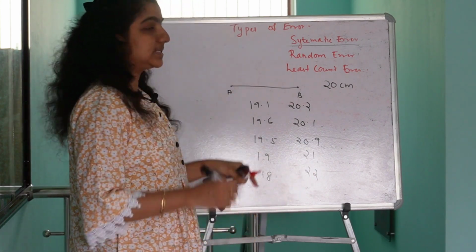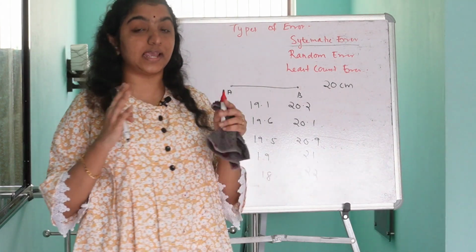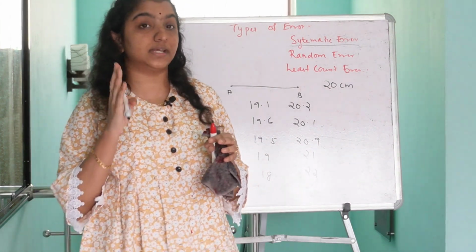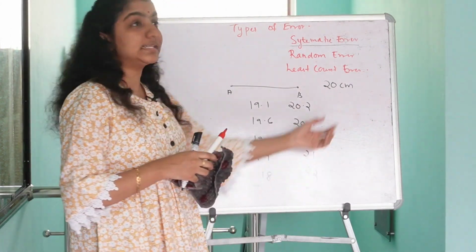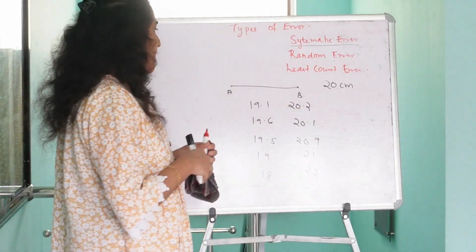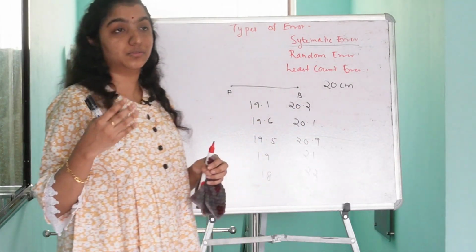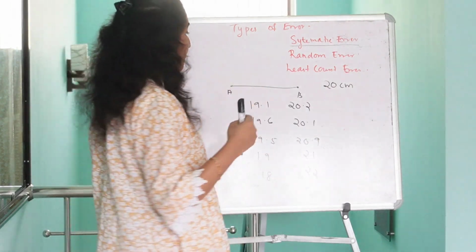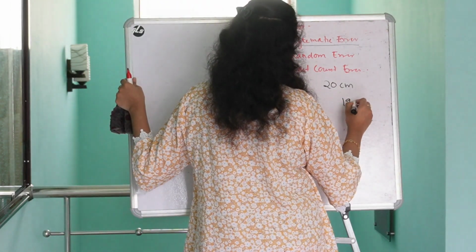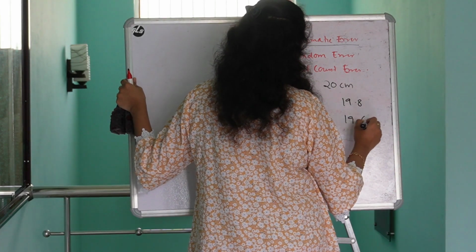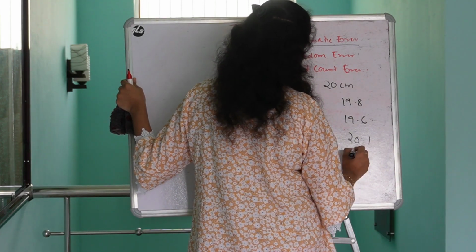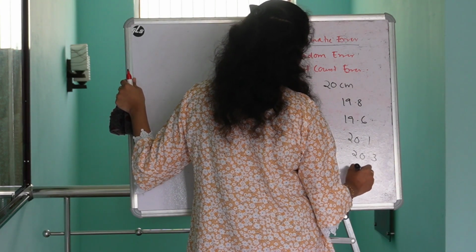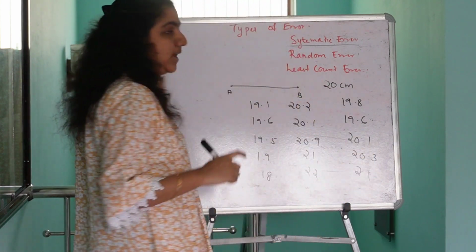Here in the second case I got all the measurements greater than the actual value. And I used one more instrument for measuring the length of this line, and I got the values 19.8, 19.6, 20.1, 20.3, 21.